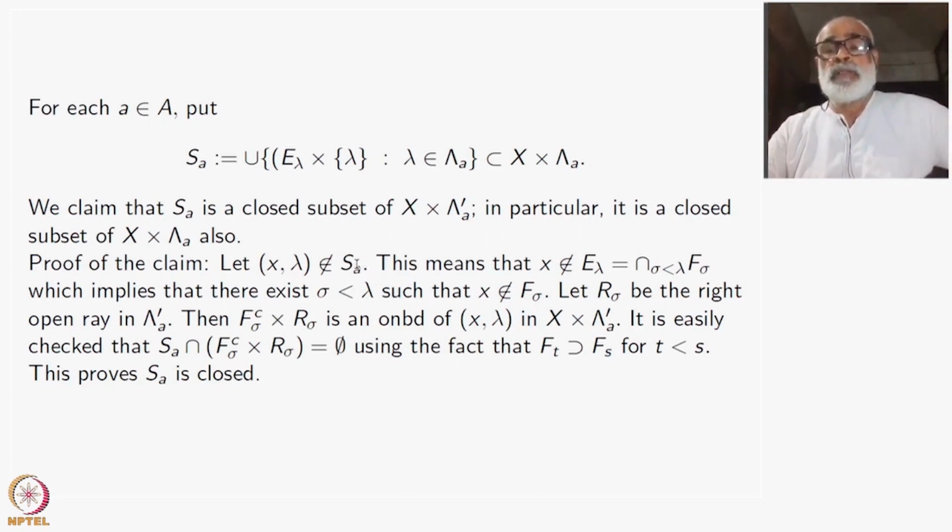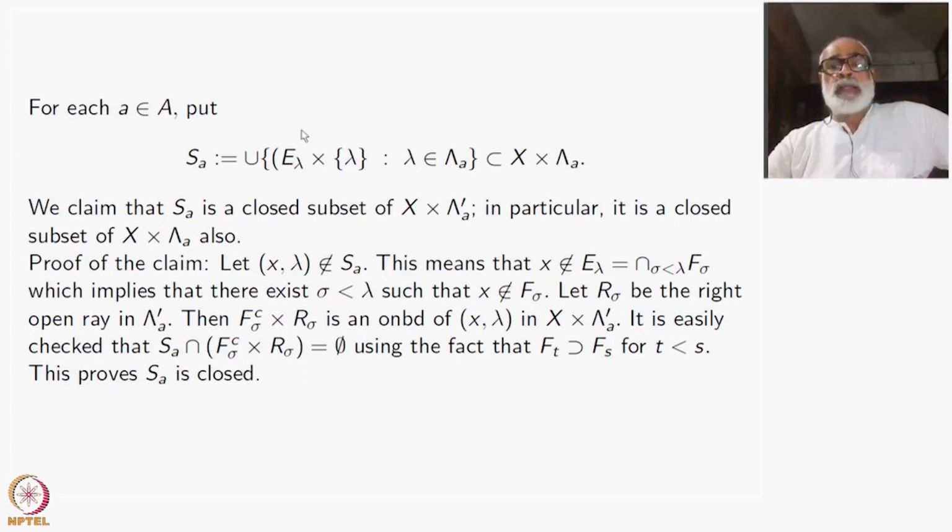That means the complement of SA is open. That is the whole thing. So why is this empty? For this you have to use the elementary fact that Ft is bigger than Fs if T is less than S. You take a point here, it cannot be inside SA for any of them, is all that you have to show.